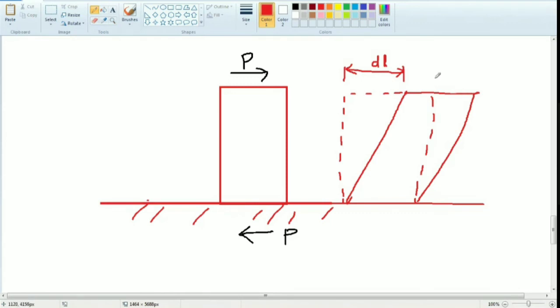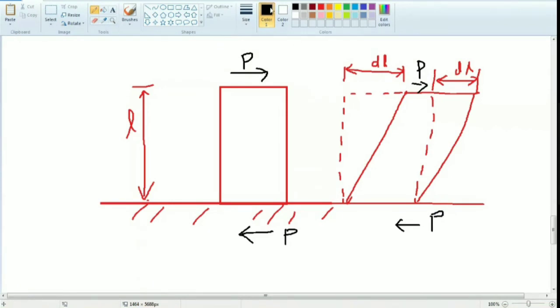Then this one also called DL. Here we are applying the load tangentially.